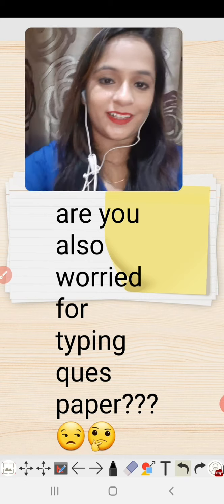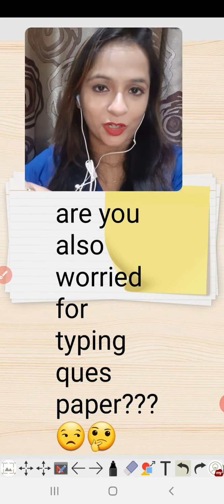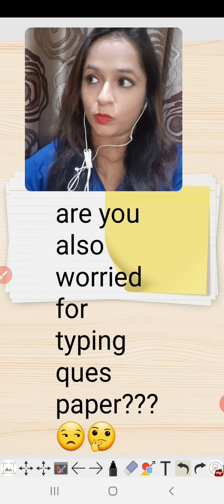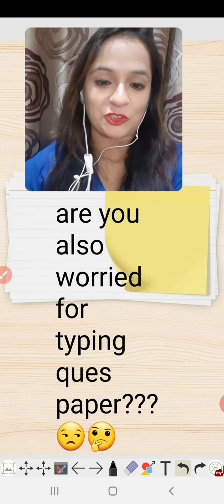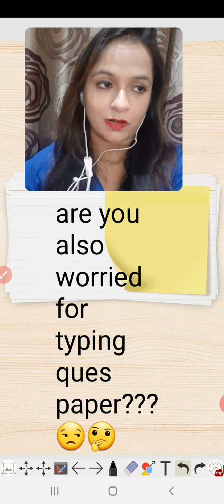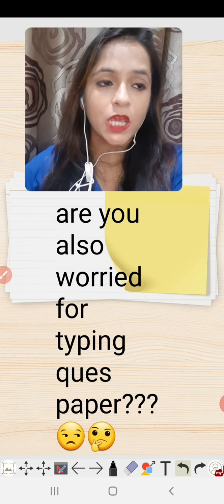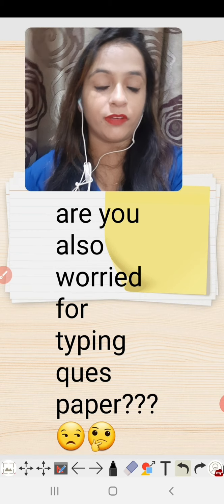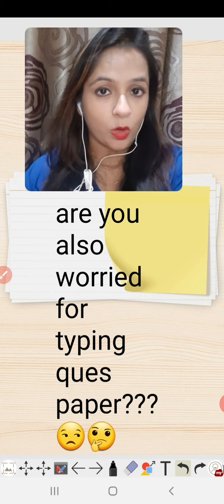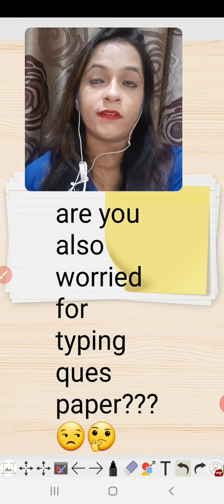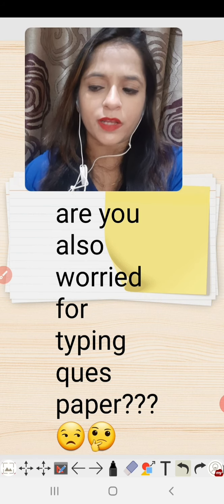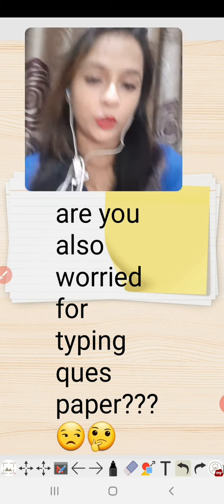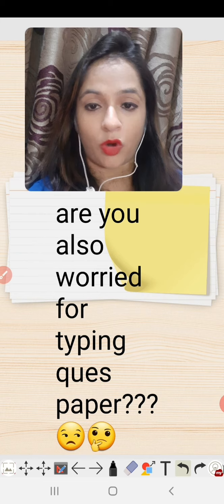Today I will discuss something very important for teachers as well as for office going people. As we all know, there is so much to type in our teaching job. We need to prepare question papers, we need to prepare assignments. Even we have so many books, but we have to select questions from there and write on WordPad or Word. We need to make our result in Excel sheets. Even sometimes we have those sheets in hard copy, but we need to give in PDF for the soft copy.